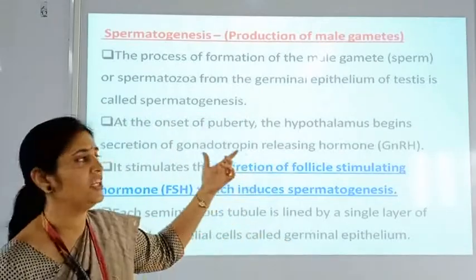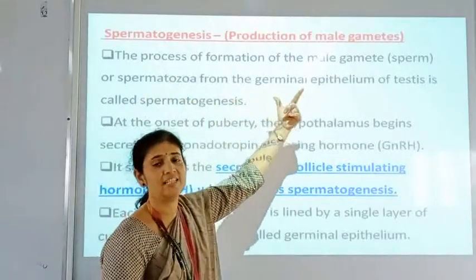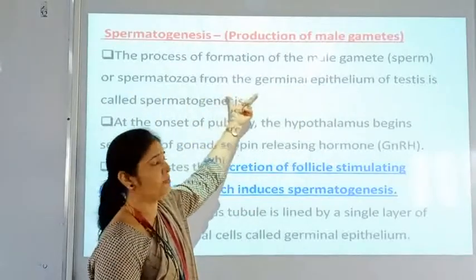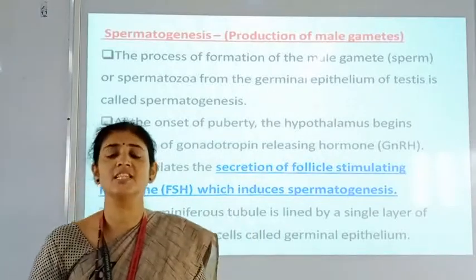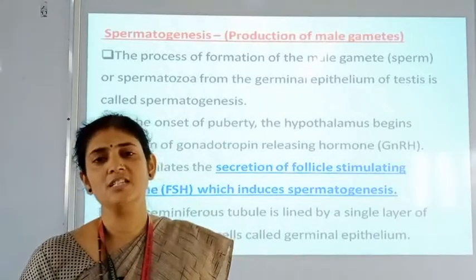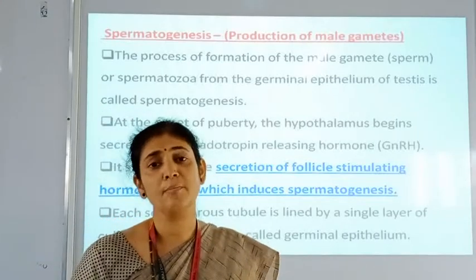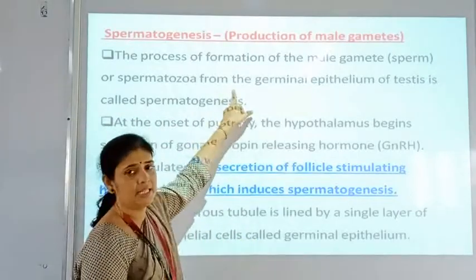The process of formation of male gametes, that is sperms or spermatozoa, from the germinal cells of the testes is called spermatogenesis. By the process of meiosis, the germinal cells produce sperms or spermatozoa, the male gametes produced in the testes.